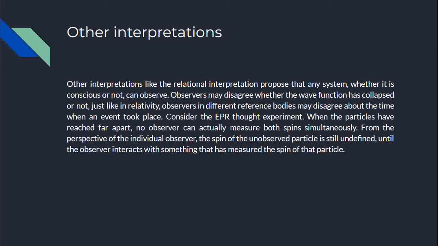Other interpretations. Other interpretations like the relational interpretation propose that any system, whether it's conscious or not, can observe. Observers may disagree whether the wave function has collapsed or not, just like in relativity observers in different reference frames may disagree about the time when an event took place. Consider the EPR thought experiment. When the particles have reached far apart, no observer can actually measure both the spins simultaneously. From the perspective of an individual observer, the spin of the unobserved particle is still undefined until the observer interacts with something that has measured the spin of the particle.